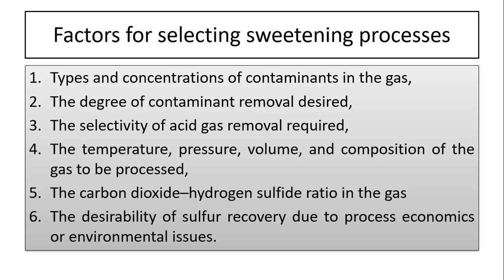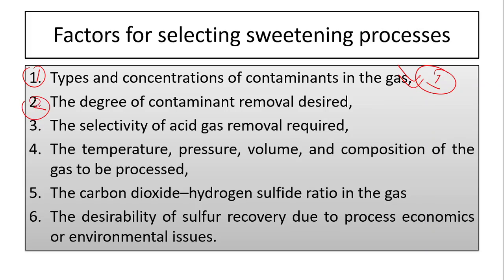Factors for selecting the sweetening process. These are the few factors that are responsible for selecting different types of sweetening processes. For example, number one is the type and concentration of contaminants present in the natural gas. That is the first factor that we have to know before selecting the sweetening process.